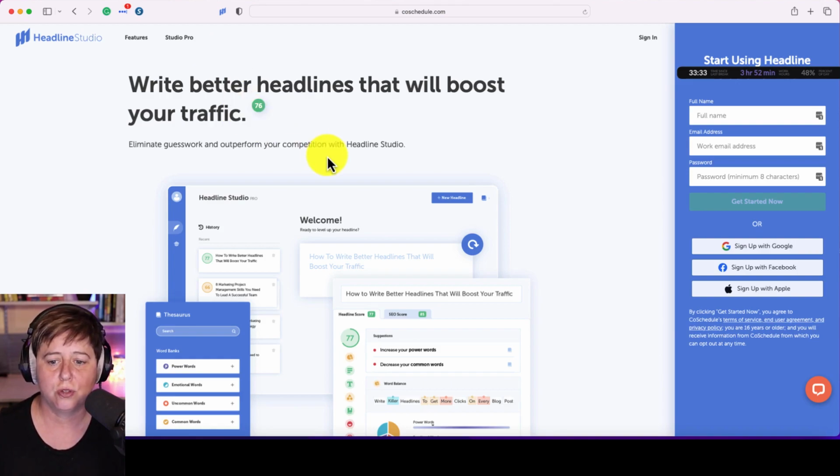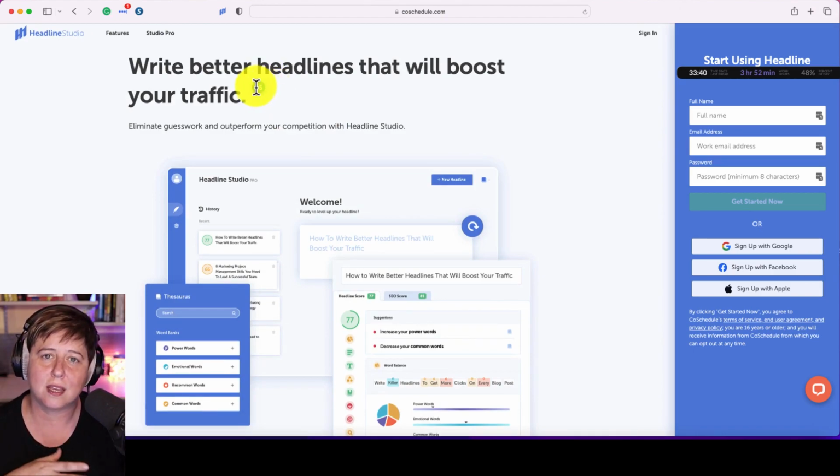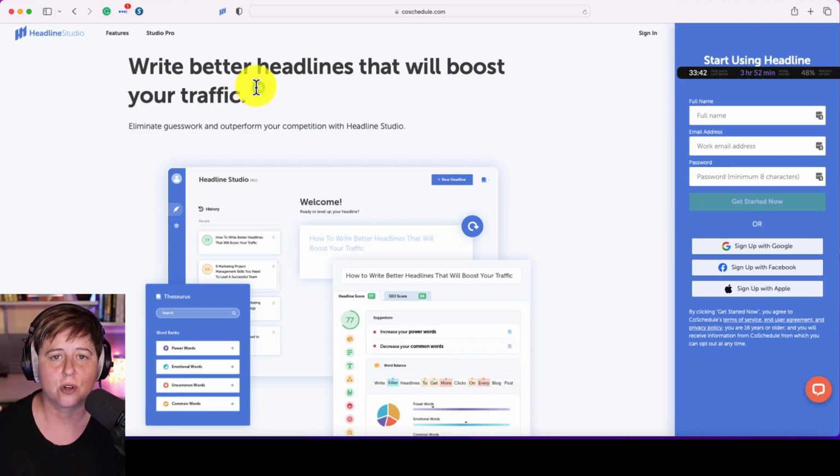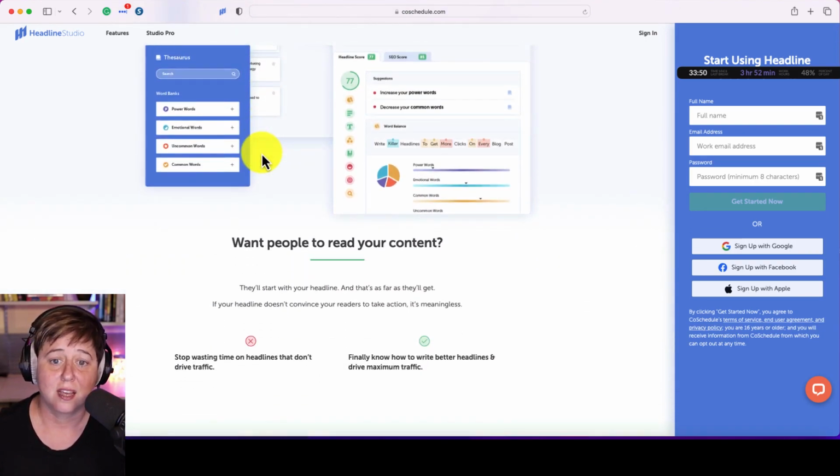Now, if you go to their website, which is where we are right now, you'll see that there's this little number here that says 76. That's a rating for your headline. So you copy and paste your headline in there, and we will do a demo, and it rates it based on several different factors. It's looking at things like your SEO score and then the overall headline score. So if you aren't spending time considering whether or not somebody's going to click on your headline, this is a good place for you to go and check it out.